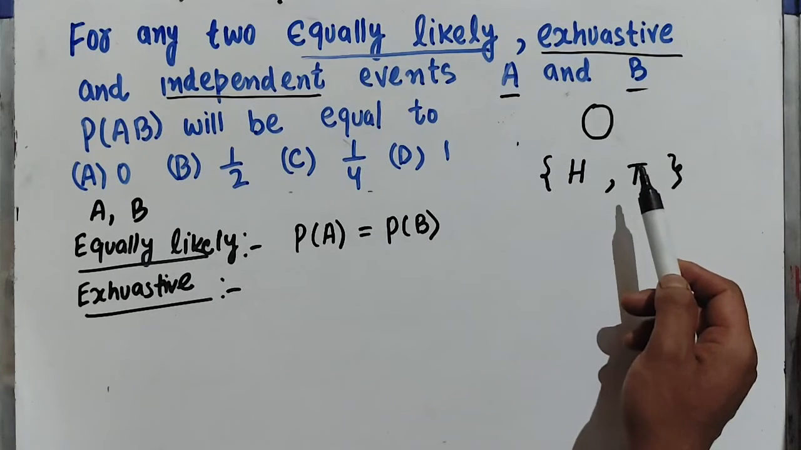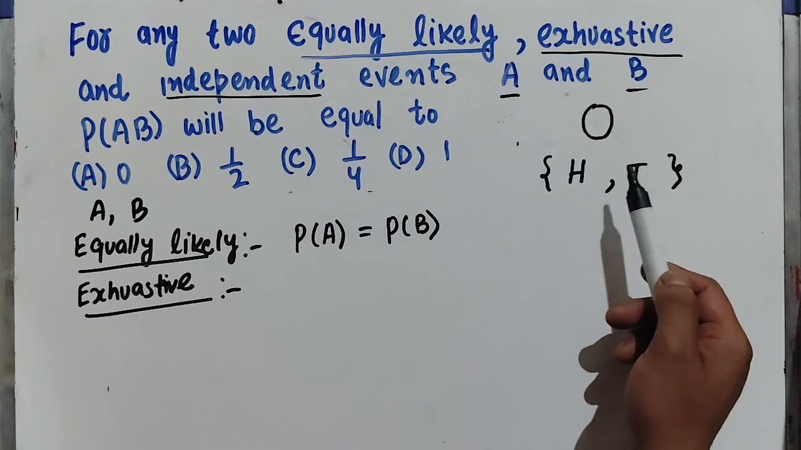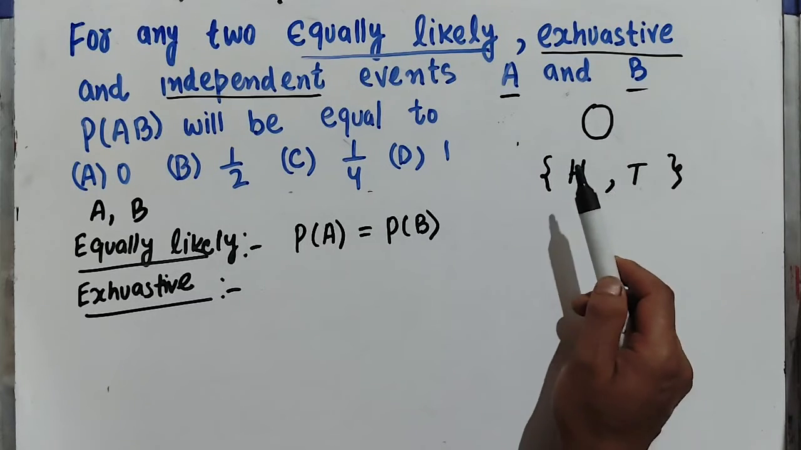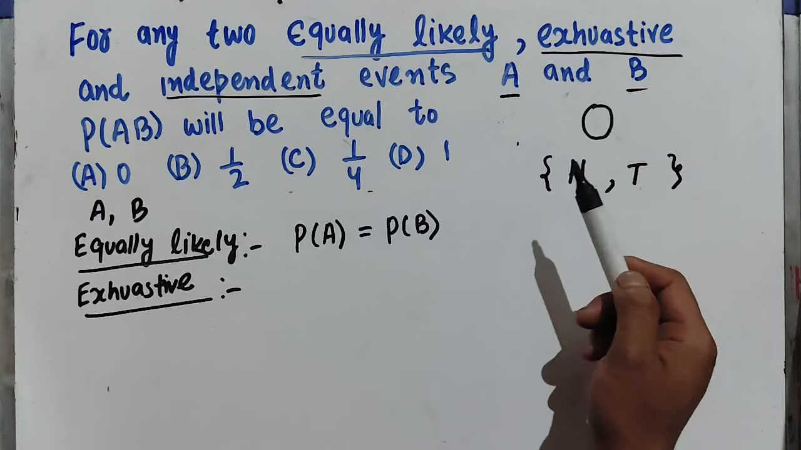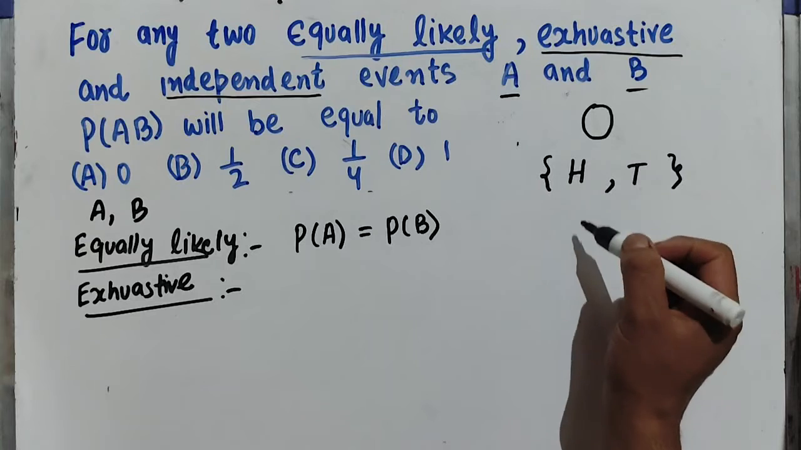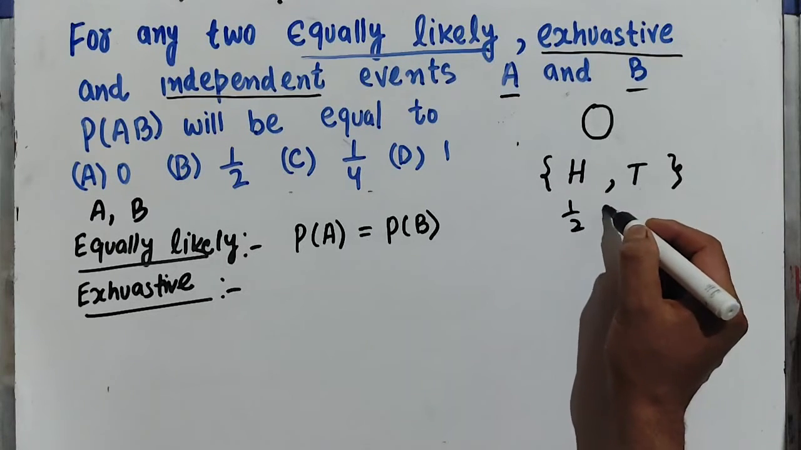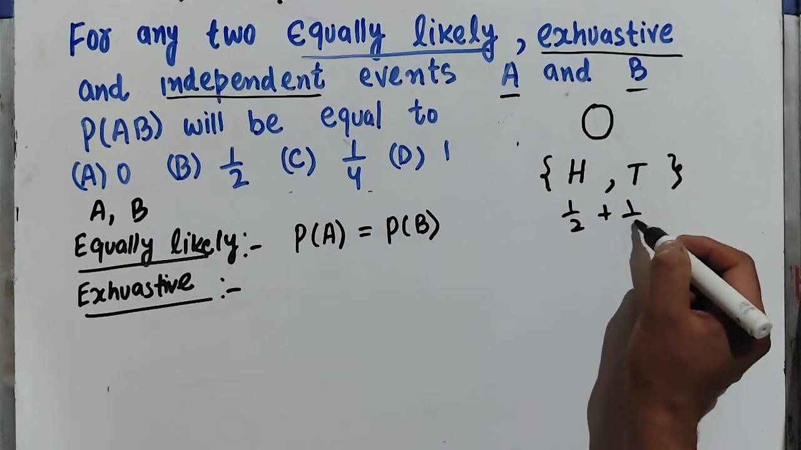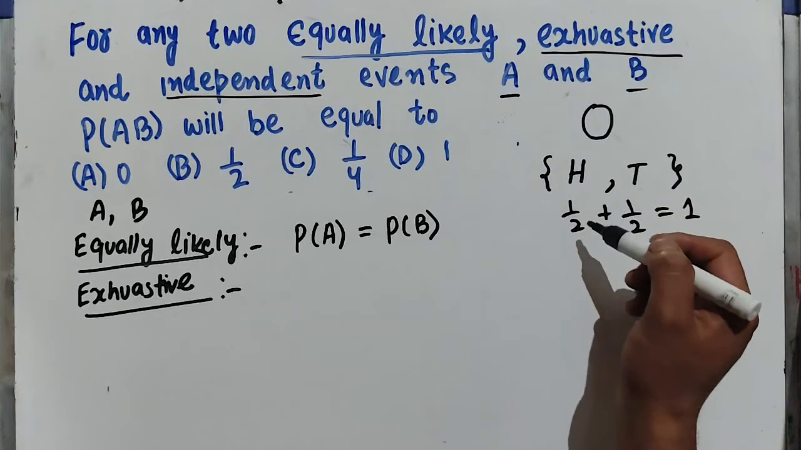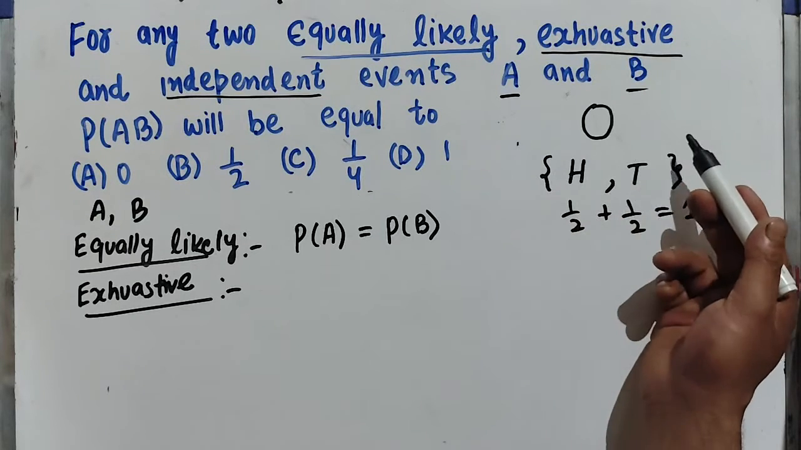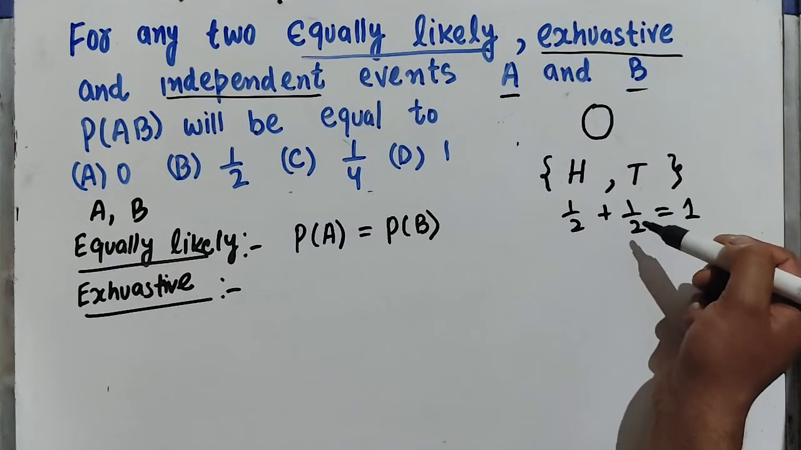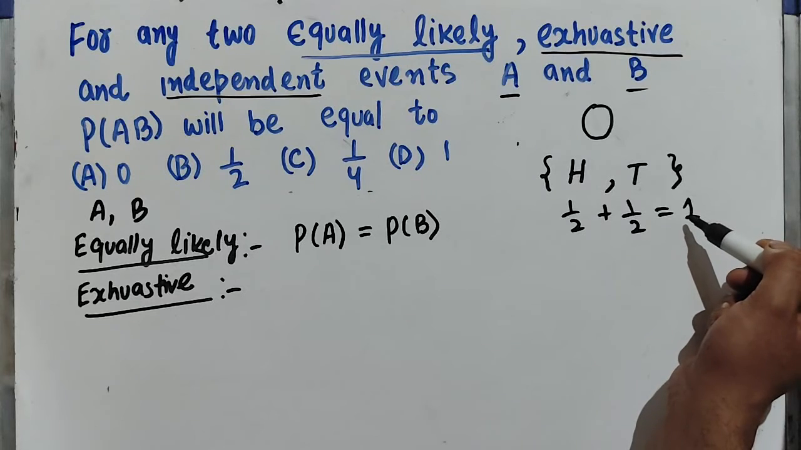So what is the property of the exhaustive events? That is, the sum of the probability of a set of exhaustive events is always 1. What is the probability of getting head? That is 1 upon 2. And what is the probability of getting tail? It is also 1 upon 2. When we add them, that will be equal to 1. So an exhaustive event set is actually a set of all possible events in an experiment, and when we add the individual probabilities, it will be equal to 1.